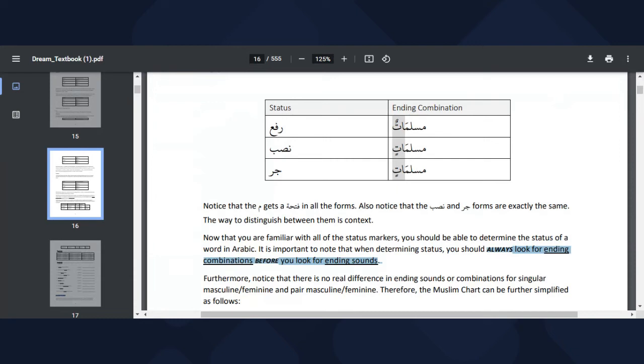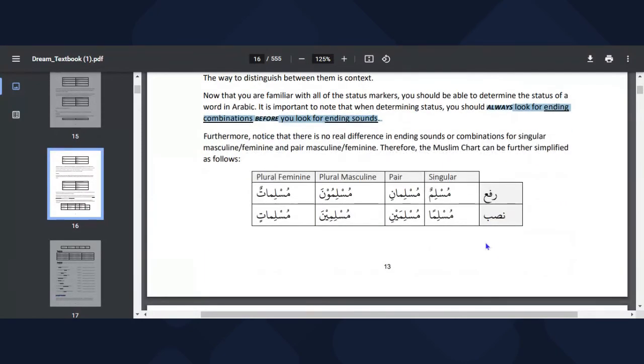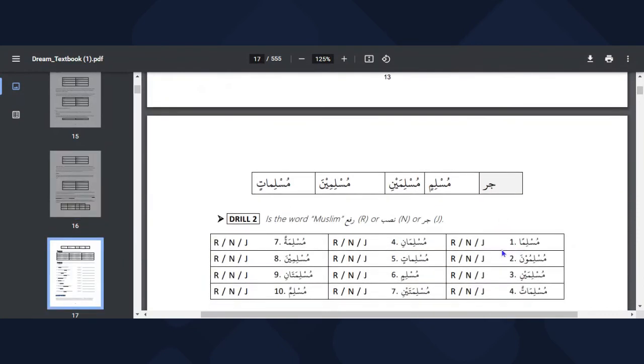Anytime you see atun, straight away it's rafun. And anytime we see atin, it's either nasib or jar. Anytime we see aini, nasib or jar. Anytime we see ina, nasib or jar. And anytime we see una, tun, always rafun. Tan, nasib. Tin, jar. So at the end of an isim, we shouldn't be confused at all.